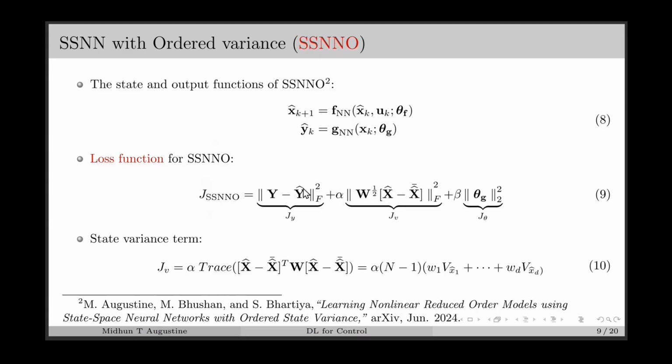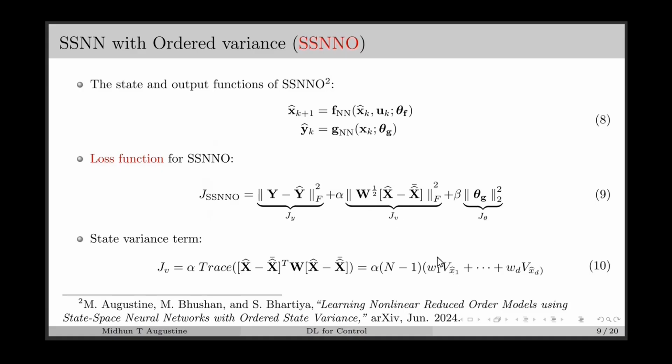The first term is the output prediction error term, similar to the standard SSNN, and it is denoted by JY. The second part is the state variance regularization term, which is the main feature of this SSNNO, denoted by JV. And the third part is the parameter regularization term, denoted by J theta. Here this JV can be expanded as some constant times w1 times the variance of x1, up to wd times the variance of xd. Here we consider d as the dimension of the initial state vector in the SSNNO.